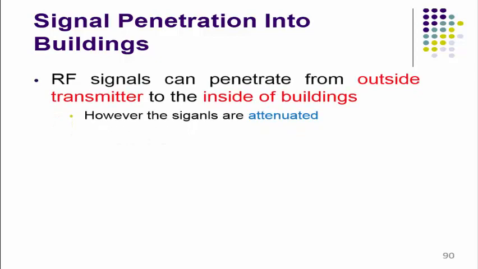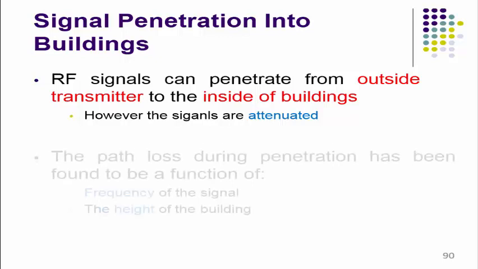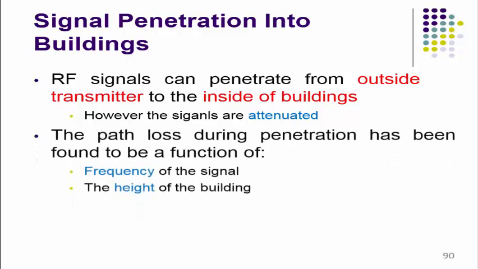Then the signal penetration into the buildings. Here RF signals can penetrate from an outside transmitter to the inside of a building. However, the signals are attenuated due to the type of material used in the building. The path loss during penetration has been found to be a function of the channel frequency of the signal and the height of the building.